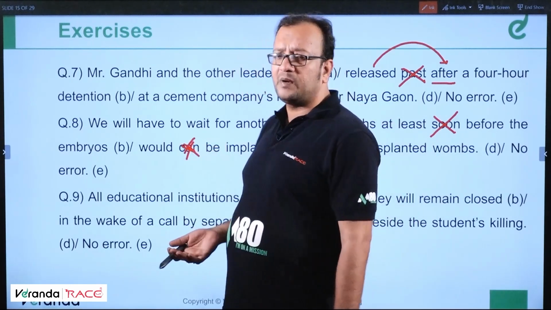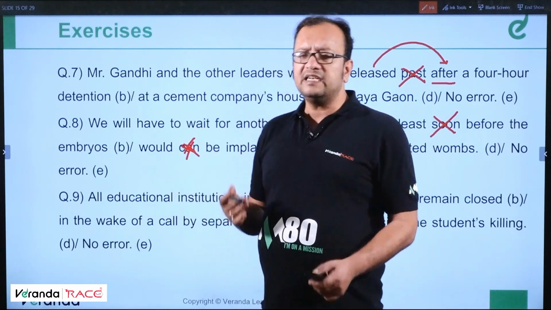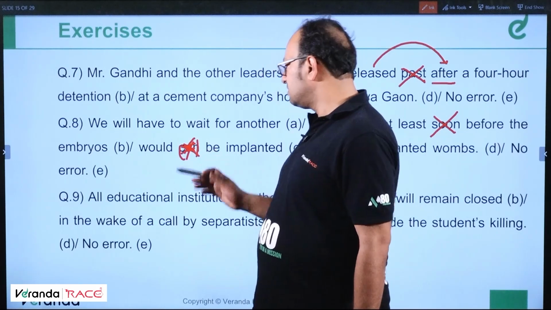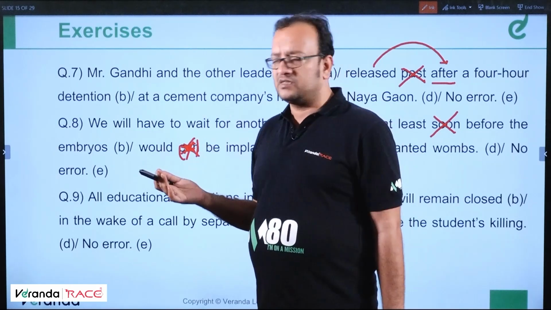So let us assume that this question has two errors in it. Multiple error questions are asked. Great learning for us, right? This "can" shouldn't be here. The error was here also: at least before the, not soon before the.